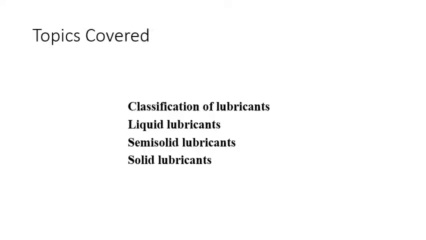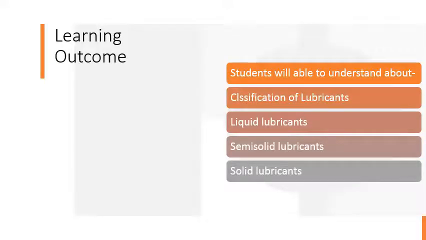So in this lecture we will cover the various types of lubricants under the classification of lubricants: the liquid lubricants, semi-solid lubricants, and the solid lubricants. What is the learning outcome of this lecture? You will be able to understand a brief classification of the lubricants on the basis of their properties, structure, and state: the liquid lubricants, semi-solid lubricants, and the solid lubricants.